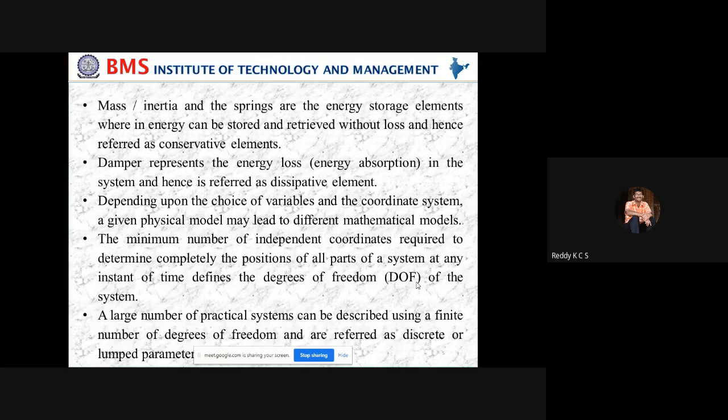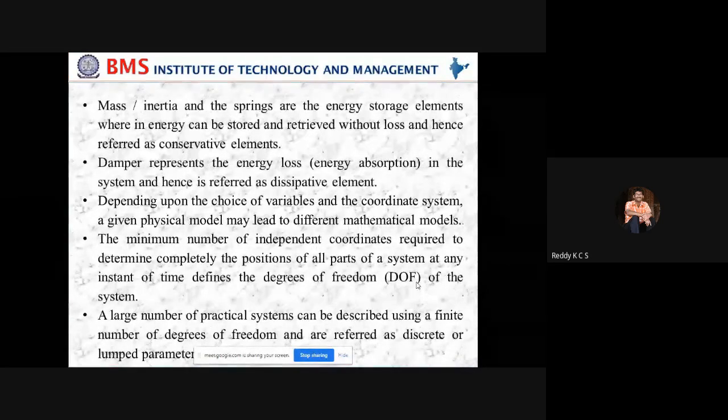So depending on the choice of the variables and the coordinates of the system, a given physical model may lead to different mathematical models. Of course, it depends on how many variables are present in the system and how many coordinate systems there are, and for a given physical model we can get different mathematical models for each system. The minimum number of independent coordinates required to determine completely the positions of all parts of the system at any instant of time defines the degrees of freedom of the system.